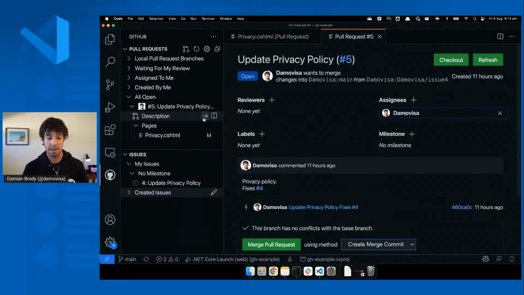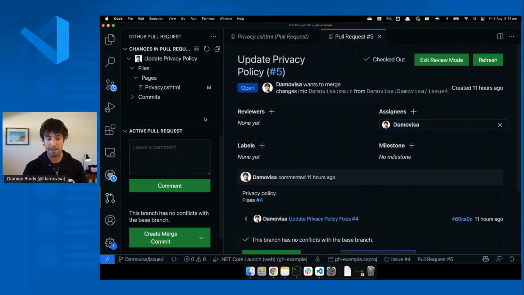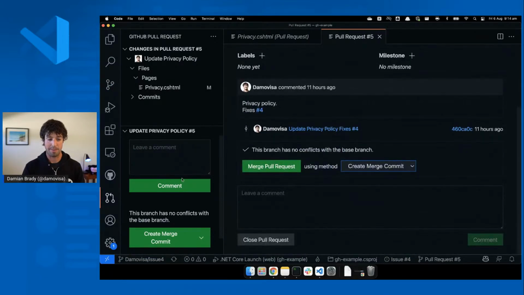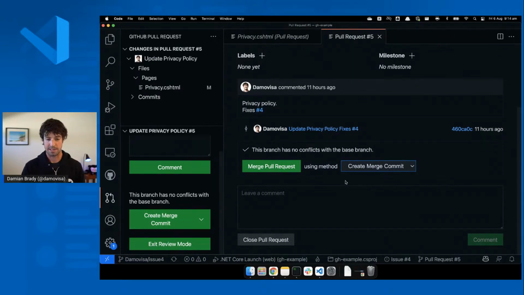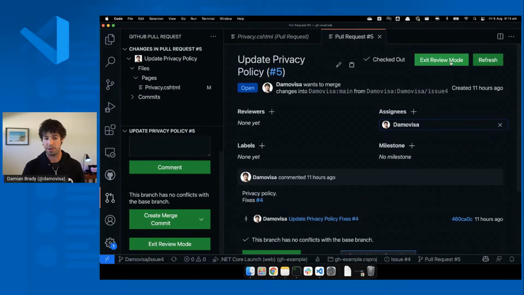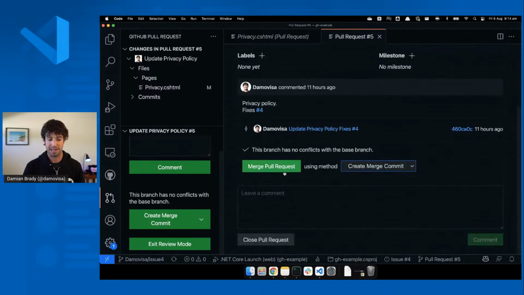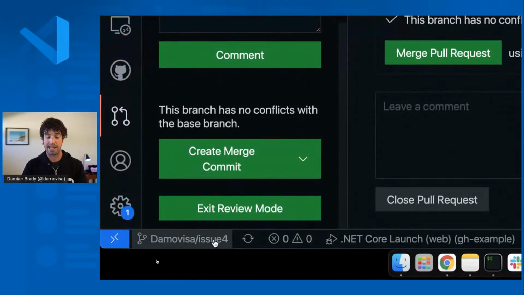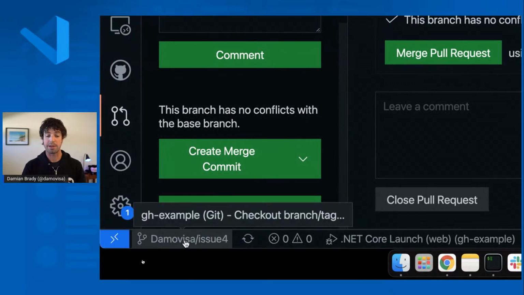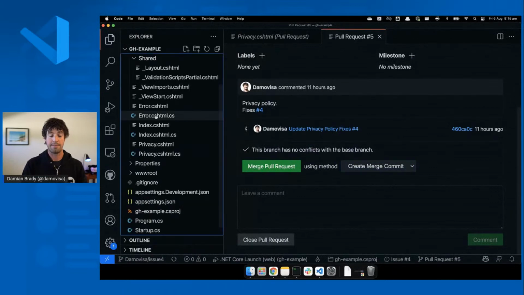I can also, so this is the little button to start review mode for that one. And so now I'm in review mode and I can leave comments, I can do my commits and things like that, or I can exit review mode. But let's say I'm completely happy with this. The other thing to note as well by clicking on that link is I entered that pull request. So I'm on the branch that that pull request belongs to. So all of this code now is that branch for the pull request that I'm reviewing.